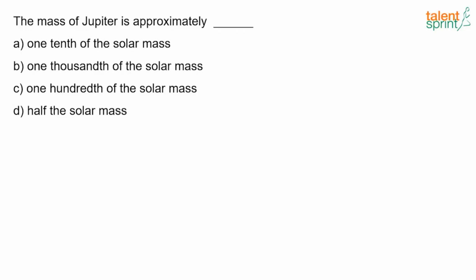So here is the first question on your screens. Just read it out and try to answer. The mass of Jupiter is approximately dash. What is the answer over here? The answer is it's 1,000th of the solar mass.